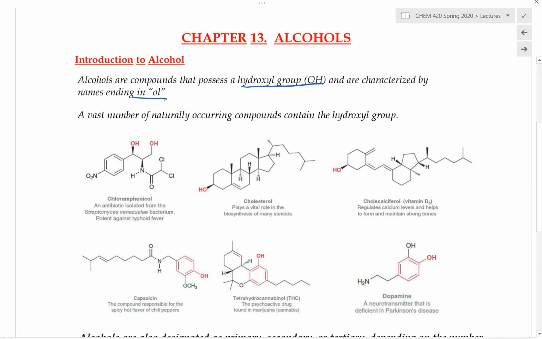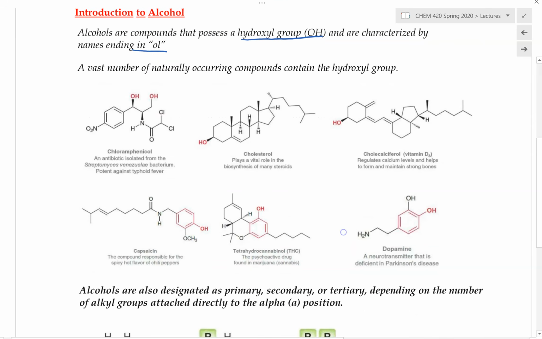And alcohols are very common in nature. There are many compounds with various functions that have the hydroxy group in them. For example, we can see here a vast variety of compounds with different functions, anywhere from dopamine, a neurotransmitter, to cholesterol, and also many other substances as well. So they're very common in nature.